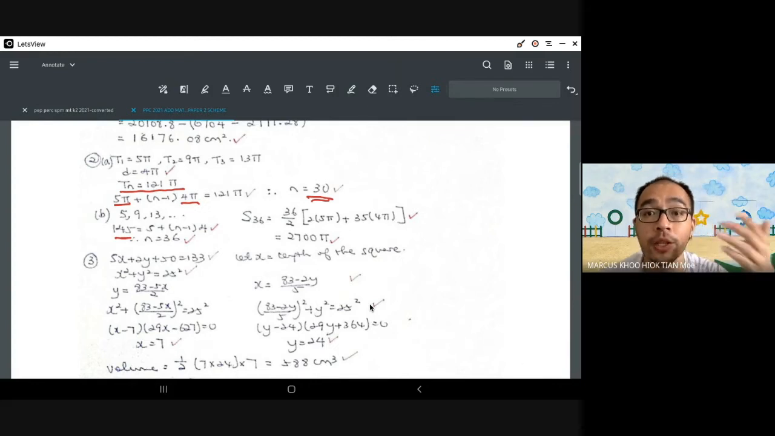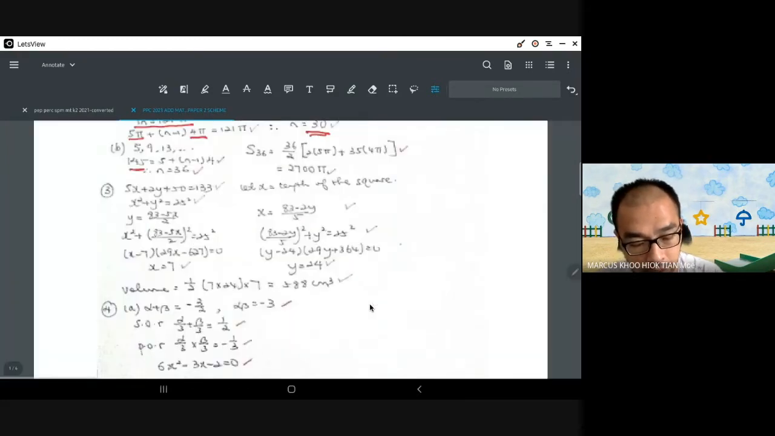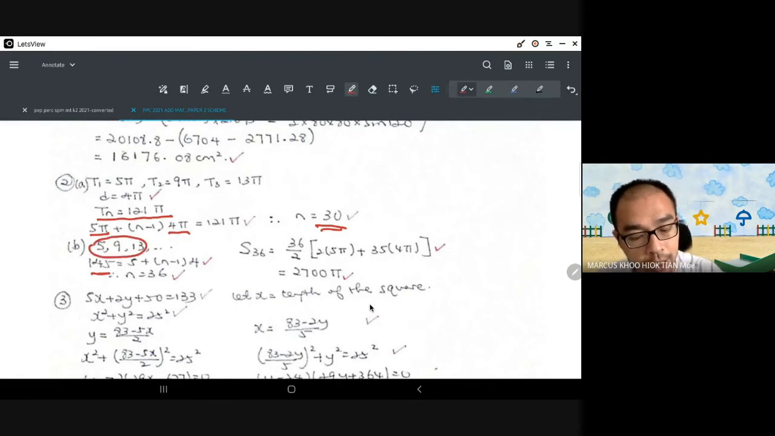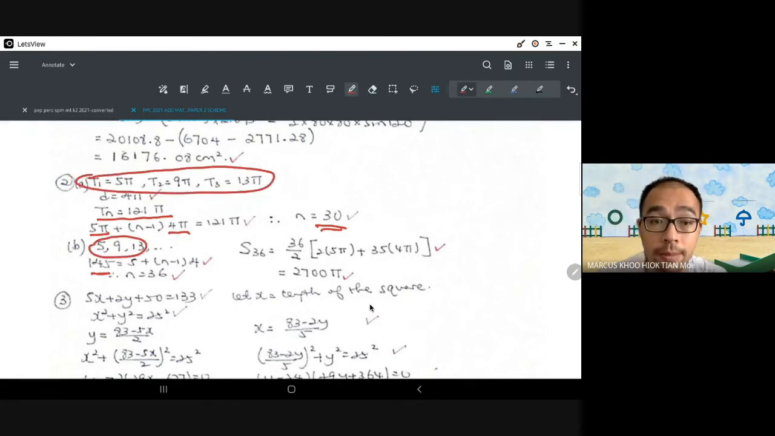So in order to find the total amount of wire, you do S36, so 36 over 2. But instead of using this arithmetic progression directly, we come back to the length of the semicircle. So that's why it's 2 times 5 pi plus 35 times 4 pi, 36 minus 1, using the formula for arithmetic progression. The length of the wire we get is 2700 pi.